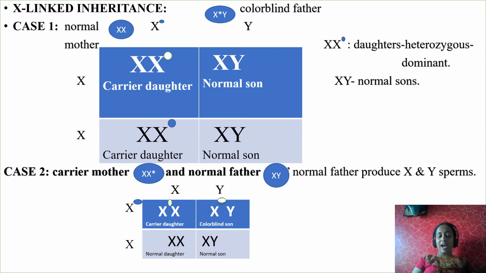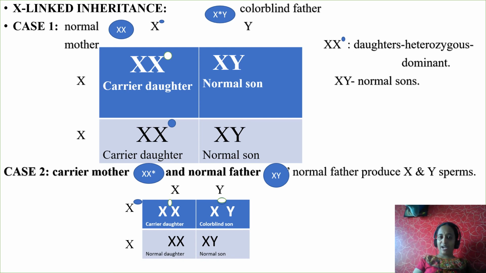Why? Because as it is a crisscross inheritance, mother should pass this genetic disorder to son. Mother is normal, that is why she is not carrying the disorder to son. But as it is crisscross, the father is carrying this disorder to what? Daughter. But as the daughter is only a carrier, she is not colorblind. When does she become colorblind?